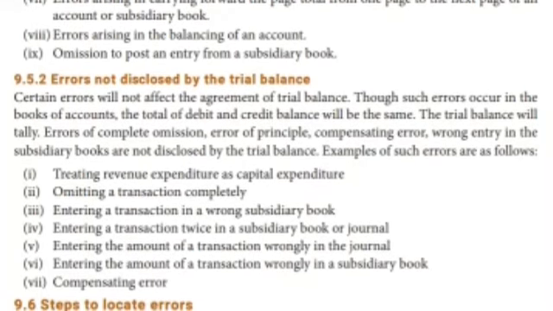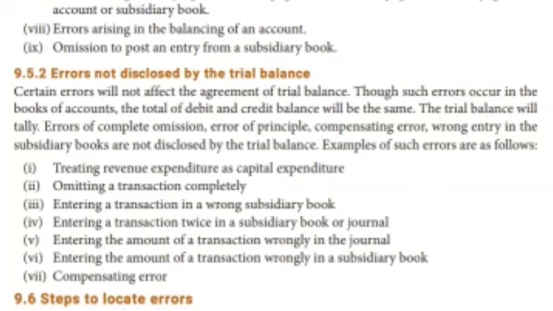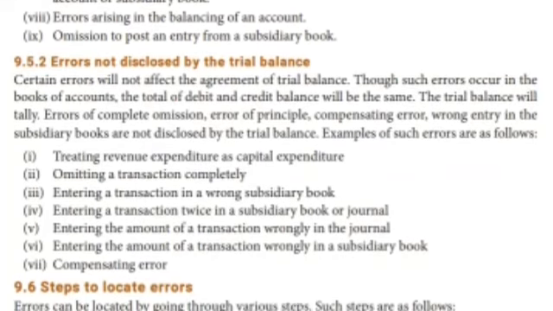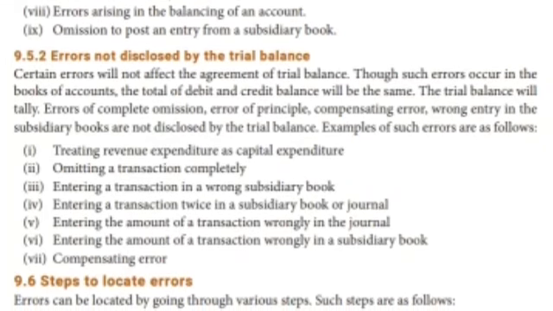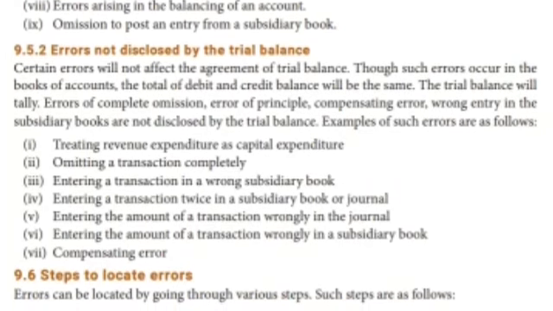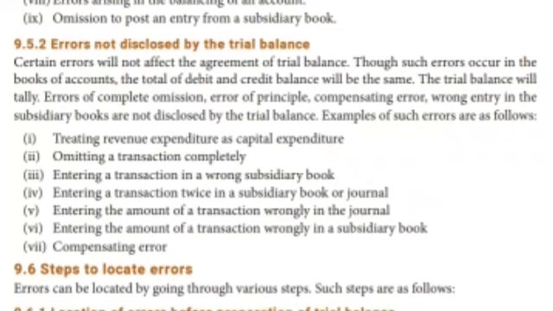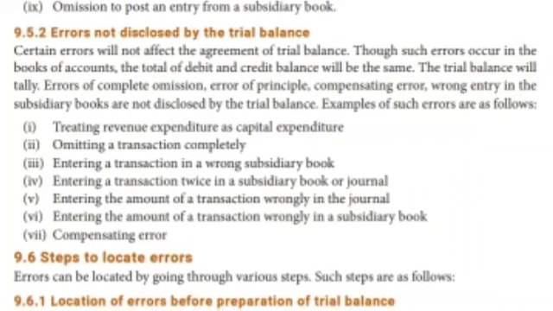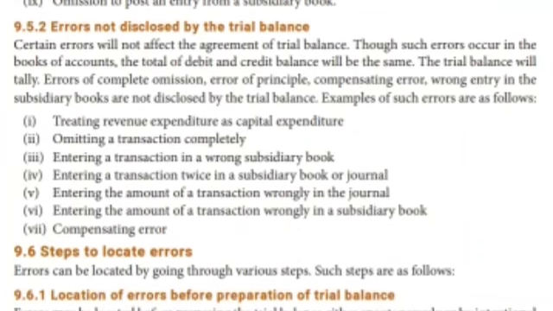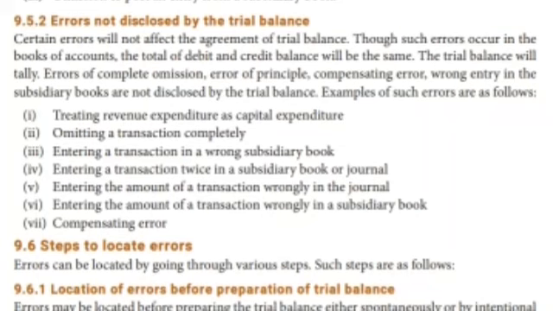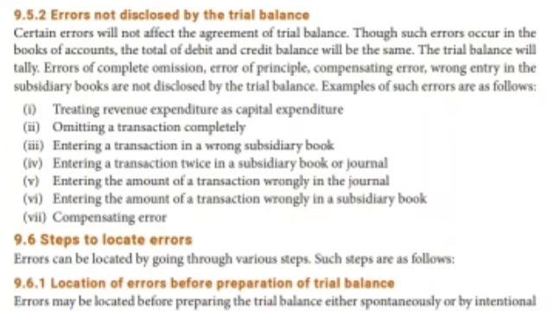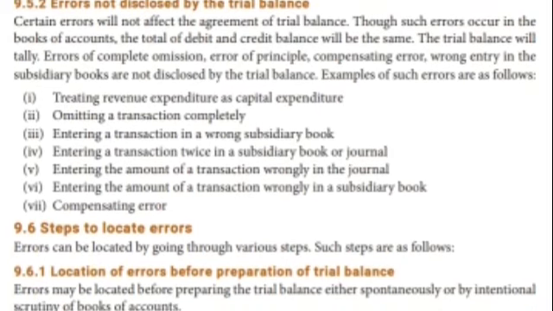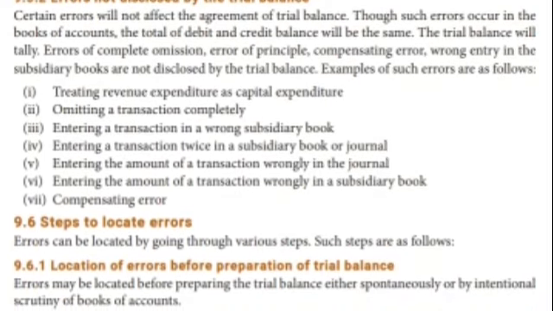The trial balance will tally. Errors of complete omission, errors of principle, compensating errors, and wrong entries in the subsidiary books are not disclosed by the trial balance. Examples are treating revenue expenditure as capital expenditure, omitting a transaction completely, entering a transaction in the wrong subsidiary book, entering a transaction twice in a subsidiary book or journal, entering the amount of a transaction wrongly in the journal, entering the amount wrongly in a subsidiary book, and compensating errors. These are the cases we have done under the mistakes in the trial balance.